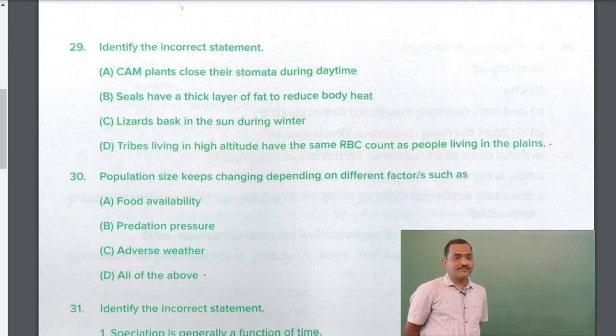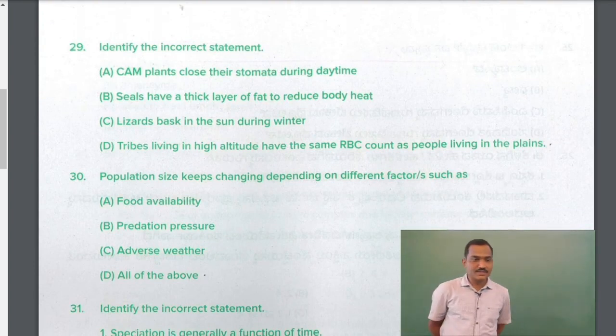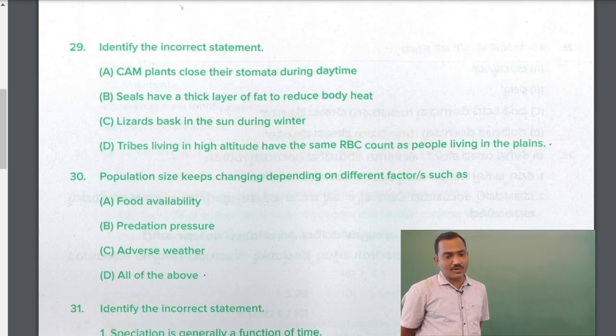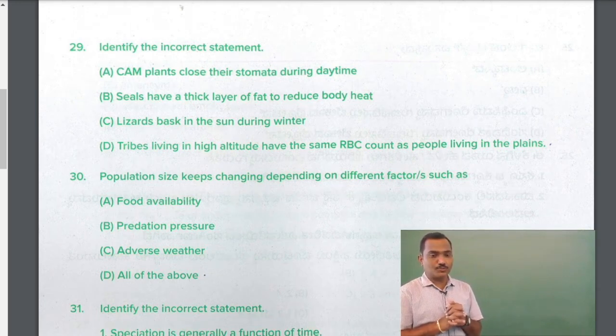Okay, next one. Identify the incorrect statement. So I have some statements there. Crassulacean acid metabolism plants, CAM plants, close their stomata during daytime. That's true. Seals have a thick layer of fat to produce body heat. They are generally found in the cold or polar regions.